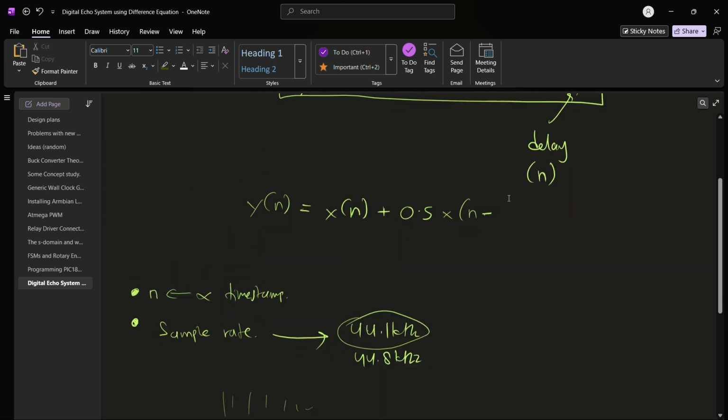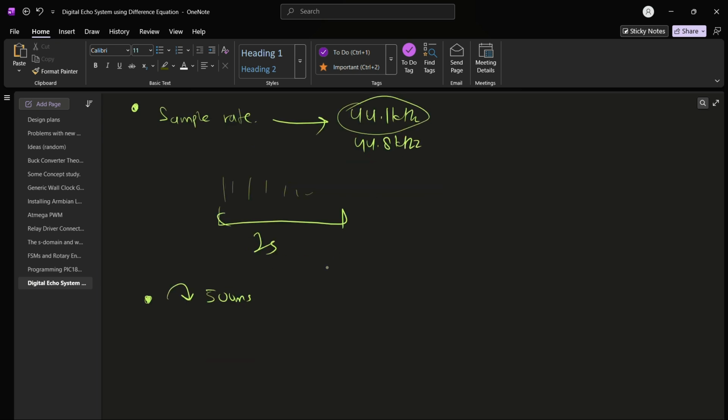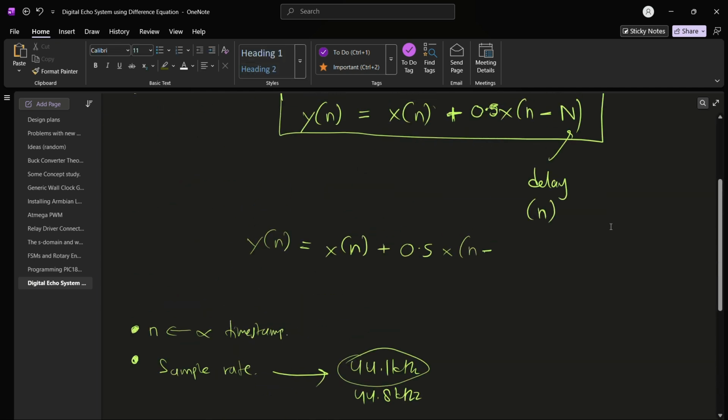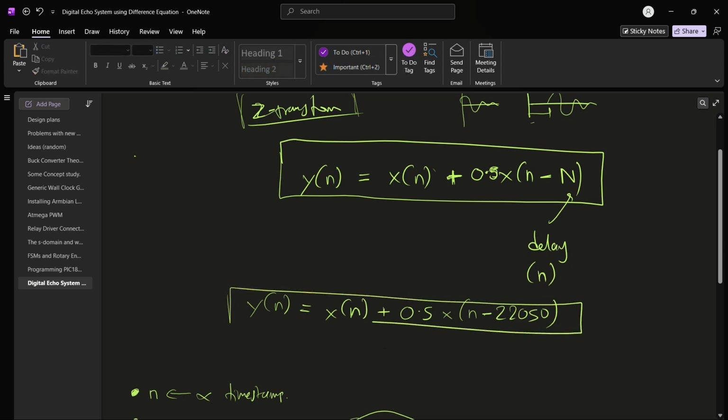It means that my N value must be half of this, since in 1 second it has these many values. So if I'm not wrong, this is the value with which I need to delay my input signal and add it back. Sorry, so this is nothing but the very equation that I'll be using in Python in order to generate an echo.